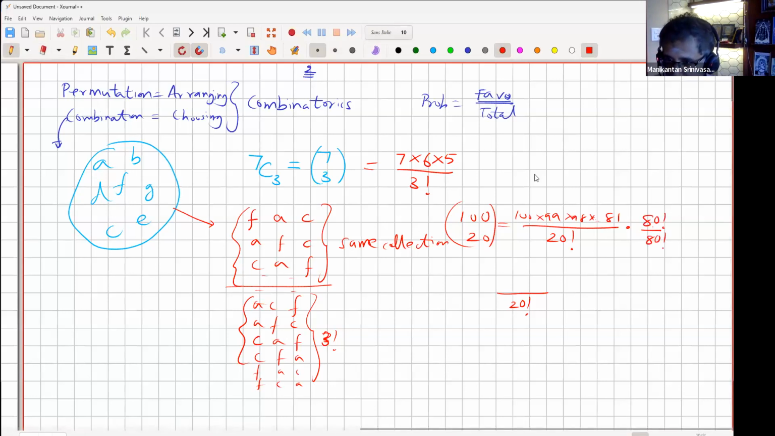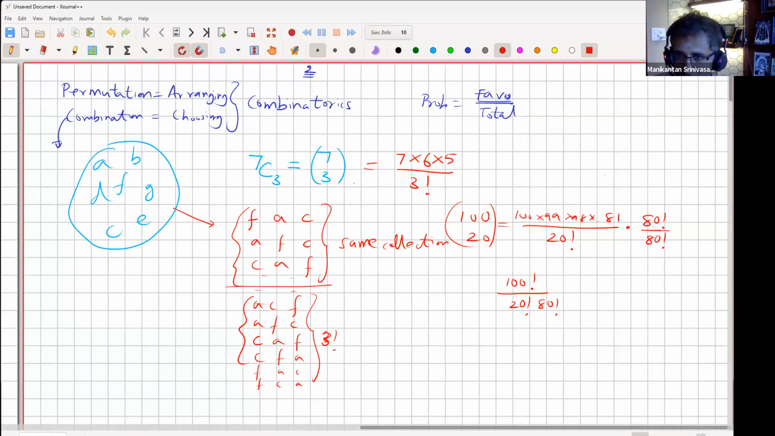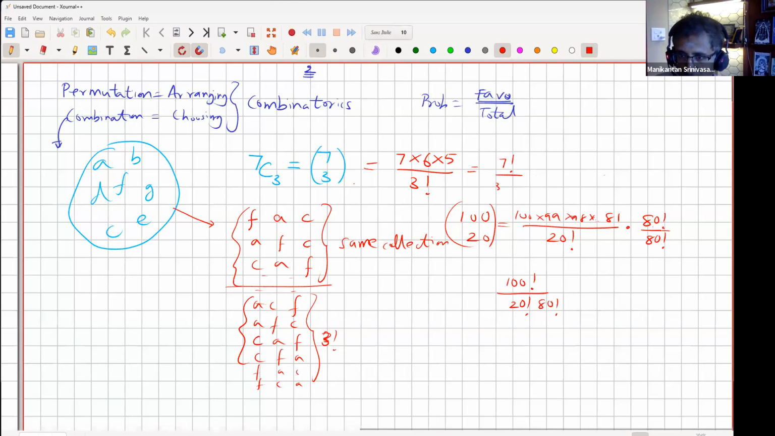The numerator now becomes all the way from 100 back to 1. So it becomes 100 factorial. And the denominator becomes 20 factorial into 80 factorial. So even though numerically we have already done 765 by 321, it's easier to write it as 7 factorial by 3 factorial into 4 factorial.